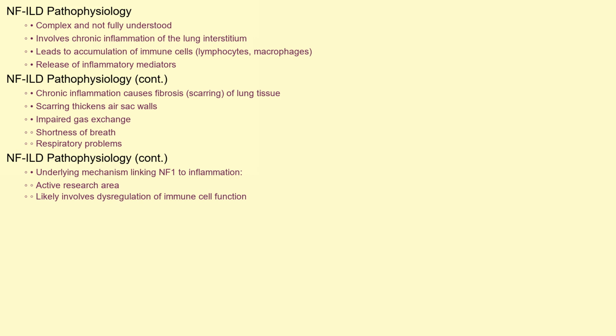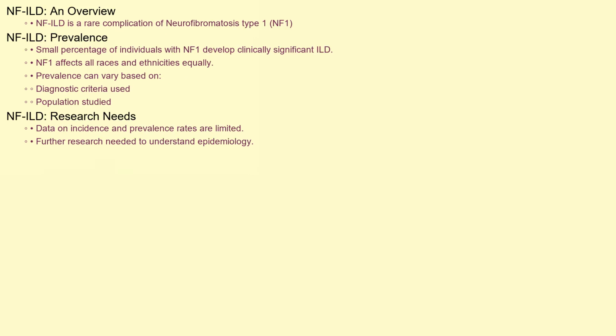This scarring thickens the walls of the air sacs, making it harder for oxygen to pass into the bloodstream. The impaired gas exchange leads to shortness of breath and other respiratory problems that are characteristic of NF-ILD. The underlying mechanism linking NF1 to this inflammatory process is an active area of research, but likely involves dysregulation of immune cell function. NF-ILD is a relatively rare complication of neurofibromatosis type 1.